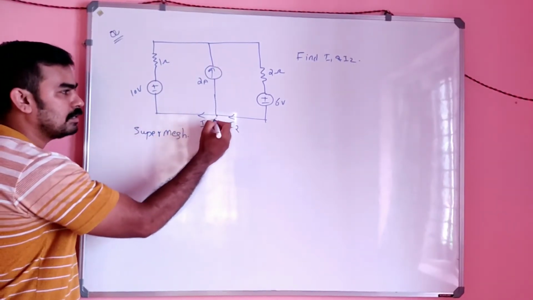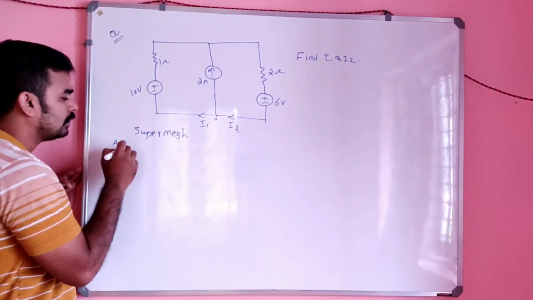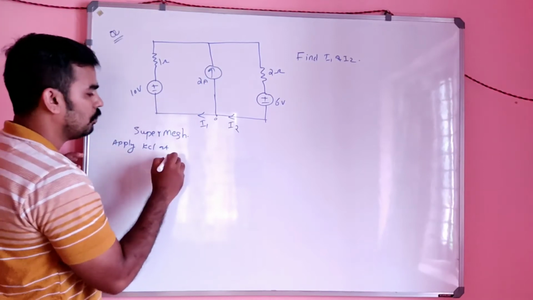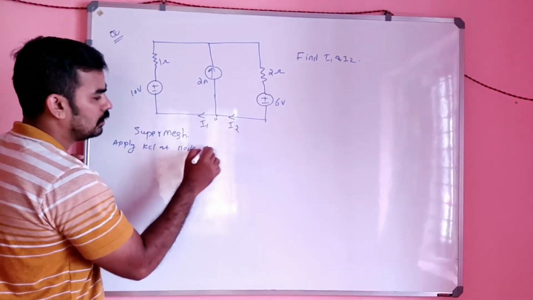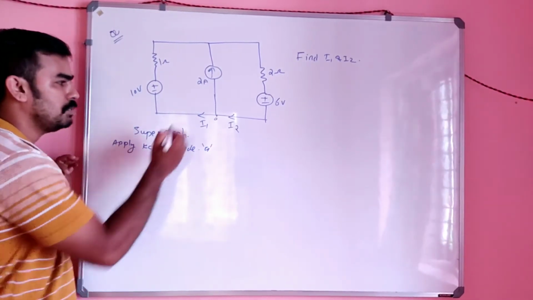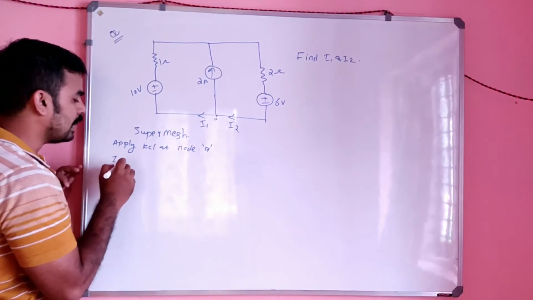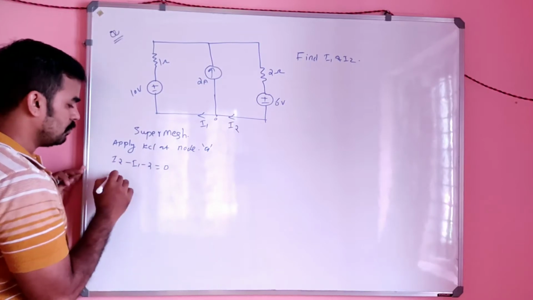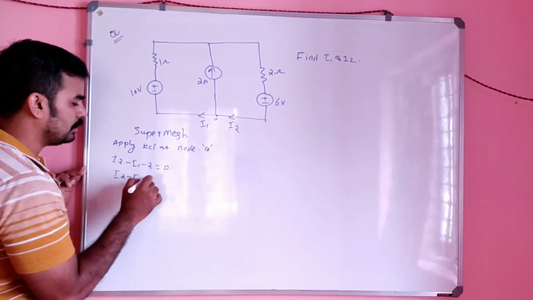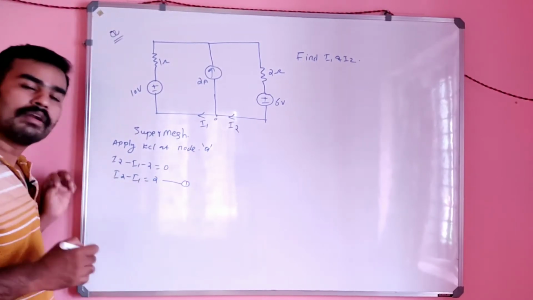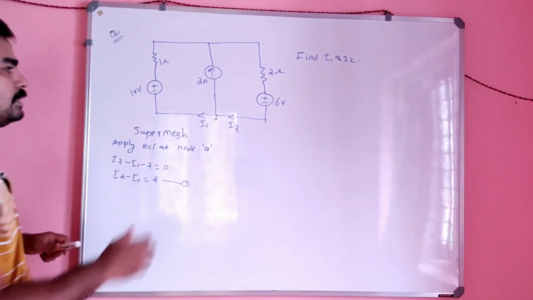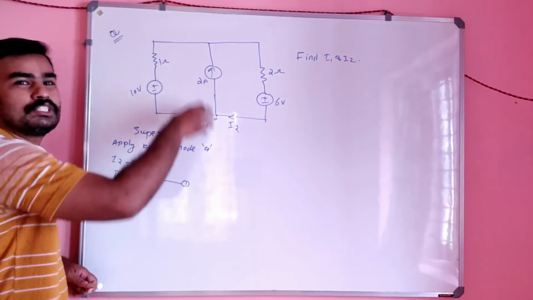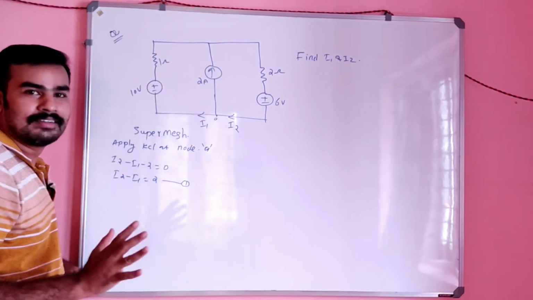So apply KCL at node A. It will become I2 minus I1 minus 2 equals 0, or simply I2 minus I1 equals 2. Let this be equation number 1. This is the equation connecting I1 and I2 in terms of the supernode current.